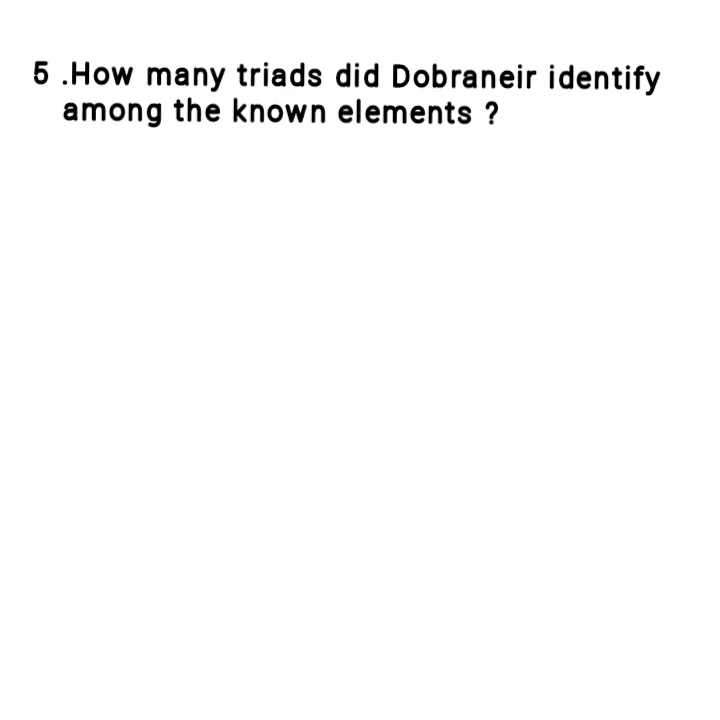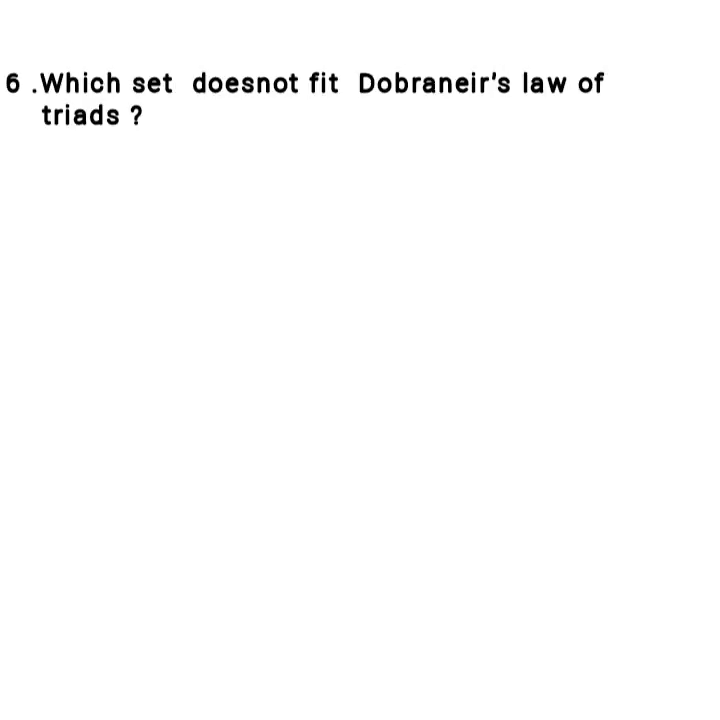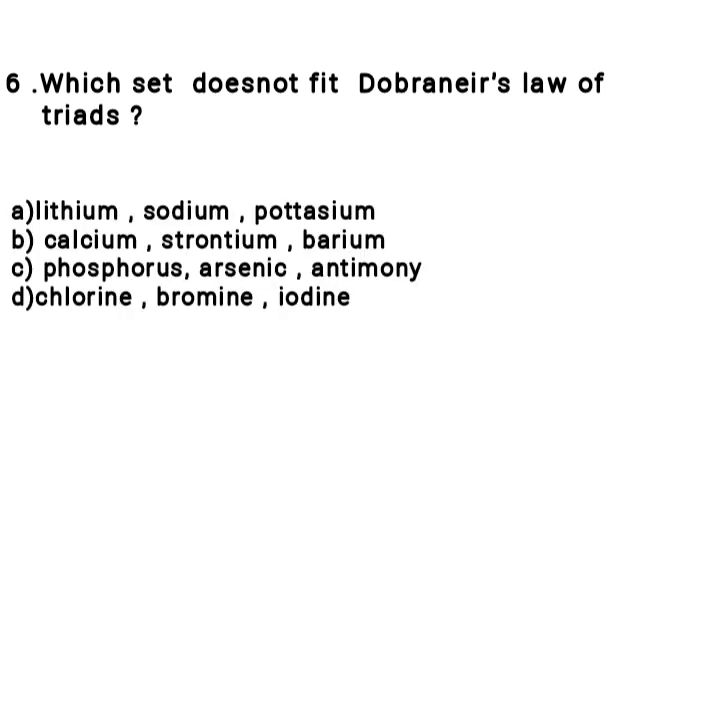How many triads did Dobereiner identify among the known elements? Option A, 5. Option B, 3. Option C, 2. And option D, 1. Answer, option A, 5. Which set doesn't fit Dobereiner's law of triads? Option A, lithium, sodium, potassium. Option B, calcium, strontium, barium. Option C, phosphorus, arsenic, antimony. And option D, chlorine, bromine and iodine. Answer, option C.